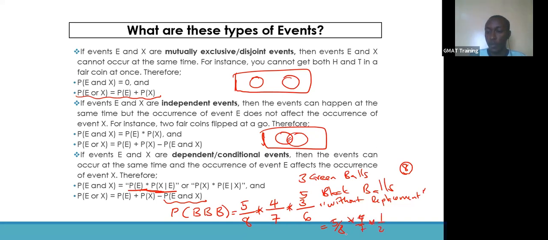A factor of 4 cancels out, and a factor of 4 again. This is 7 times 4, which is 28, and 5 times 1 times 1, that's 5. So the probability of picking a black ball on the first try, a black ball on the second pick, and a black ball on the third pick is 5/28. All right, and that's how we deal with dependent conditional events.